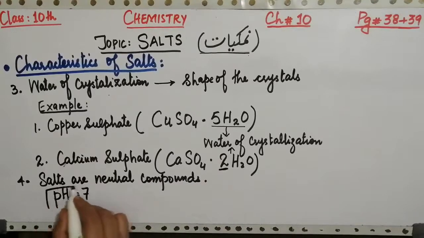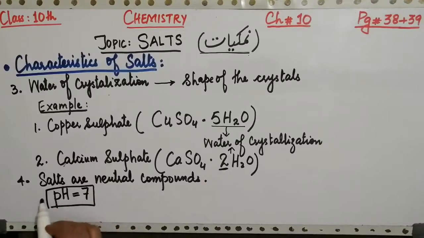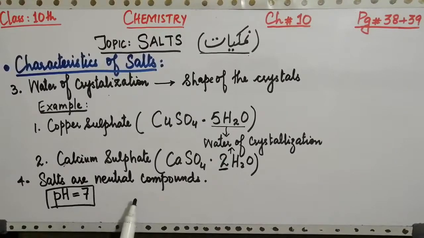This is the most important thing. Below this pH, the nature of the compound will be acidic, and above 7, the nature will become alkaline. So salts are neutral compounds because their pH is equal to 7.